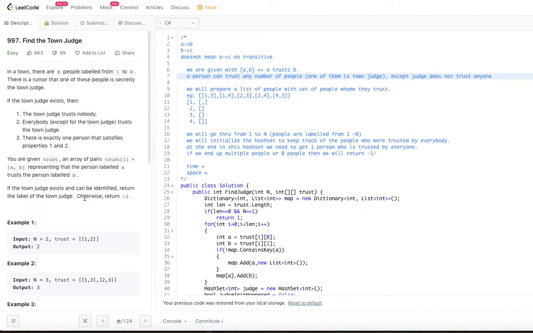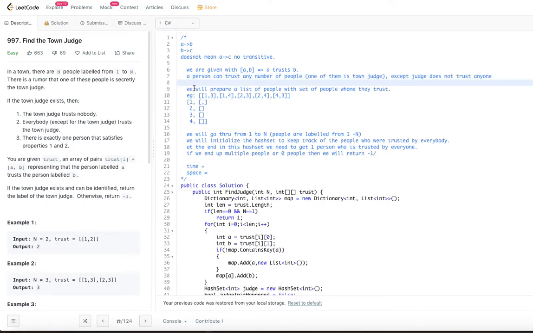If there are two people trusted by all the n minus 2 people, then also we cannot come to a single person who is trusted by every single person from 1 to n minus 1, assuming that the nth guy is a judge. So these are all the cases that are possible.